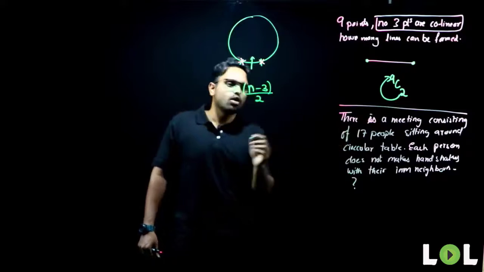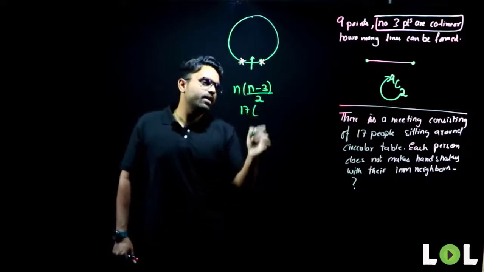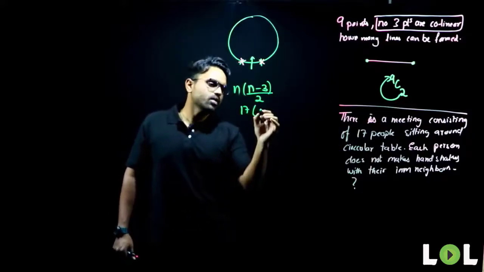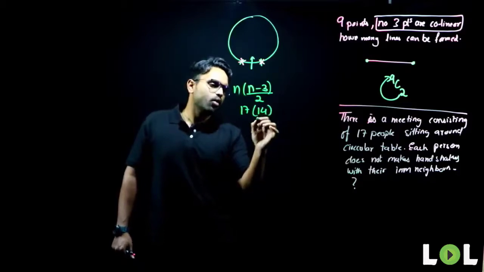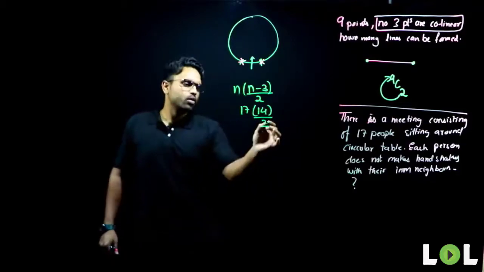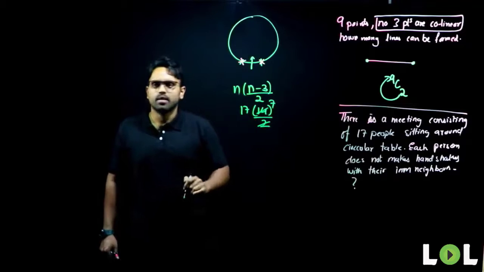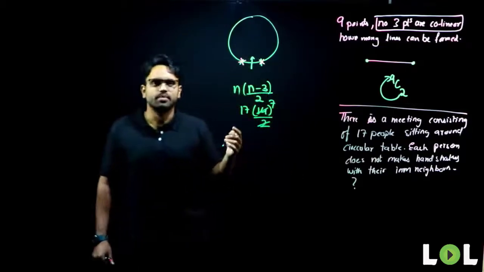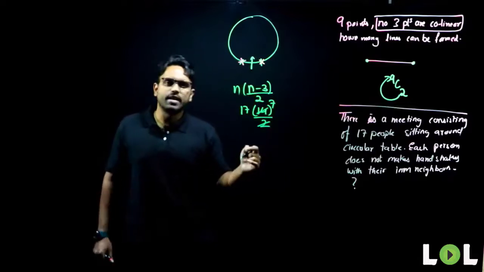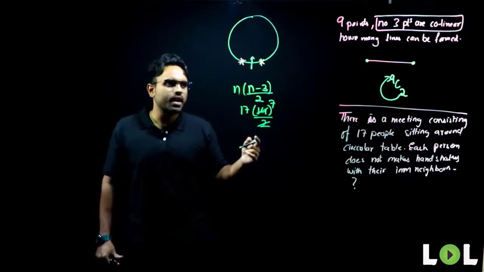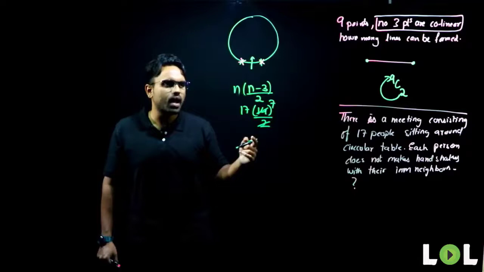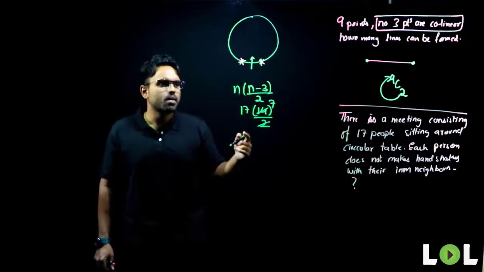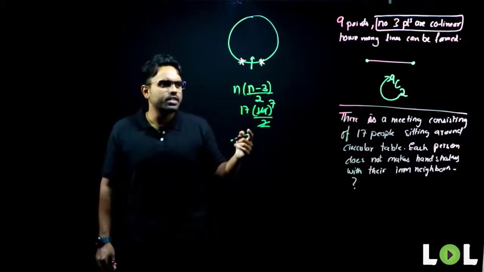The number of people is how much? 17. 17 minus 3 is 14. 14 divided by 2, I have here 2 sevens. 17 sevens is how much? Guys, you have been writing tables from past how many days? We have been asking you to write tables from the first day that we started.